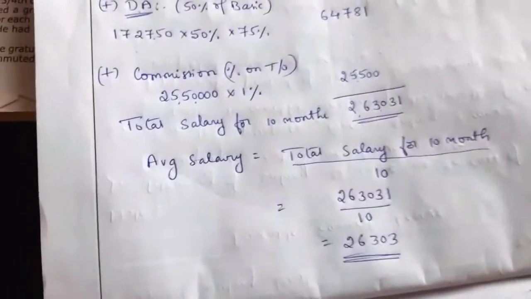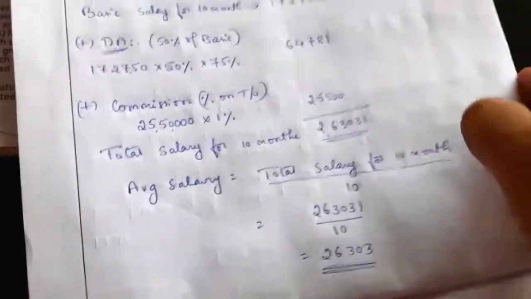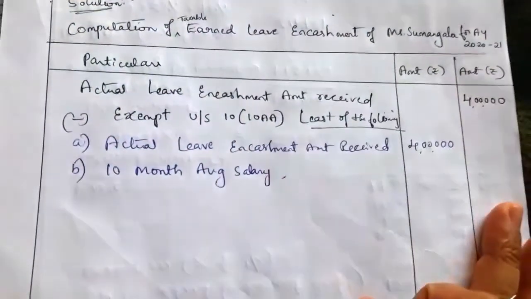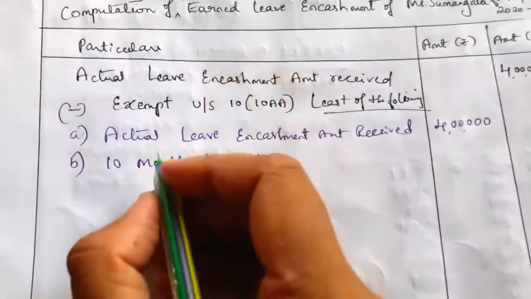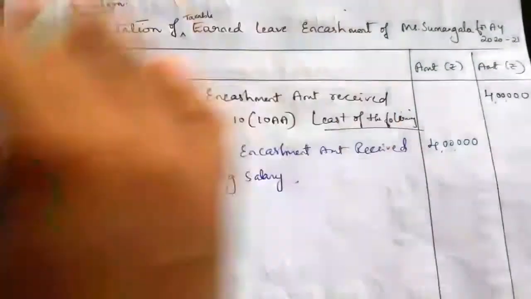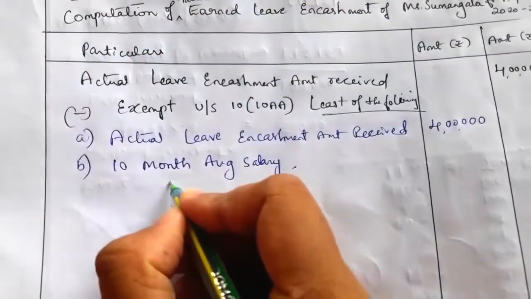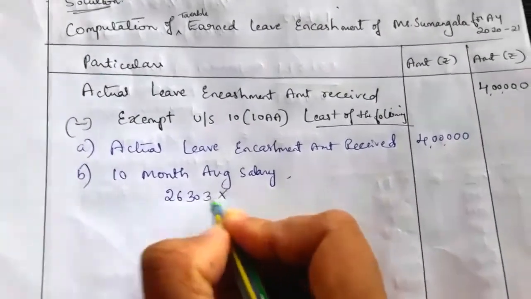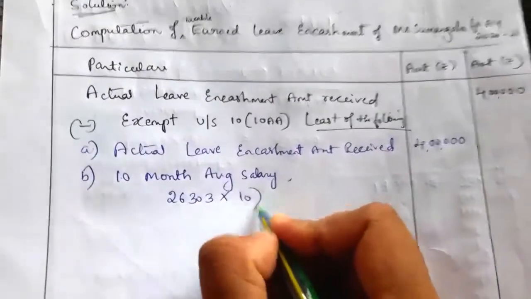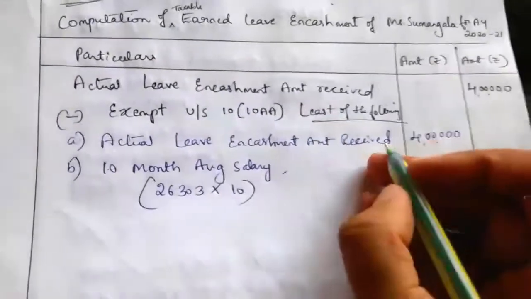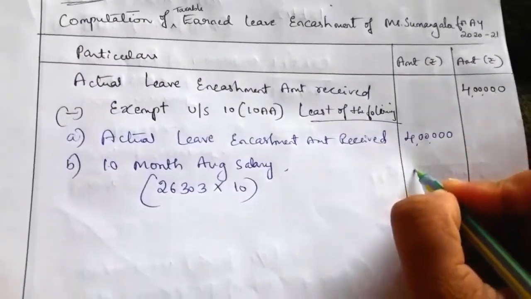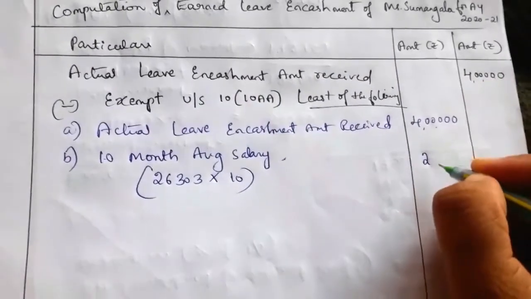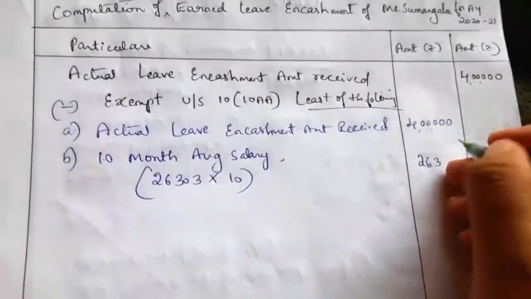So this is the average salary. Now we have to take the 10 months' average salary. Average salary is 26,303, into 10 months. So that is nothing but the total salary for 10 months we'll get here, that is 2,63,031.